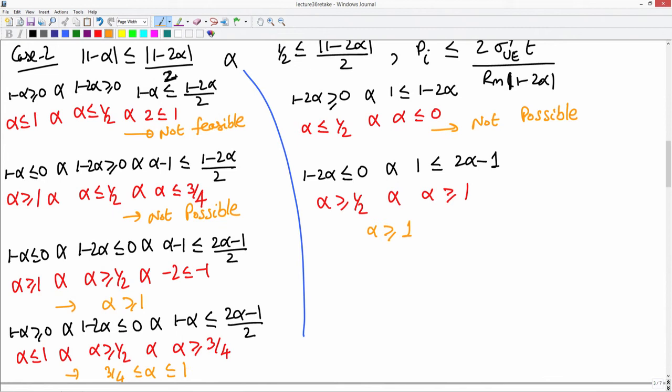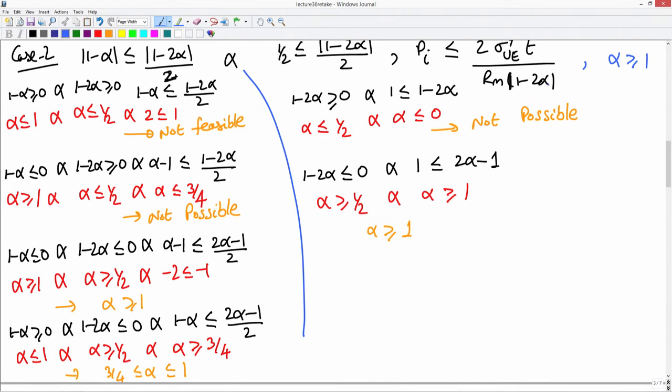Okay. Now, you have to satisfy these two restrictions along with the restrictions on this side. So, the common domain here is alpha greater than 1. Okay. So, this will become possible if alpha is greater than or equal to 1. Okay. If alpha is greater than or equal to 1, what happens?